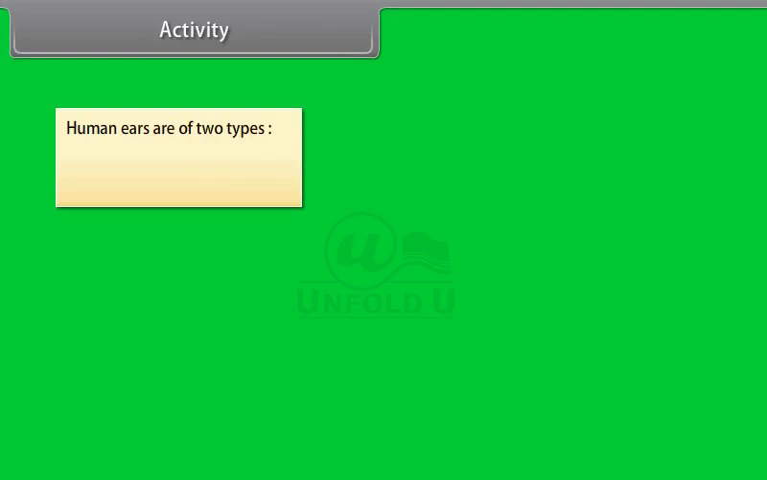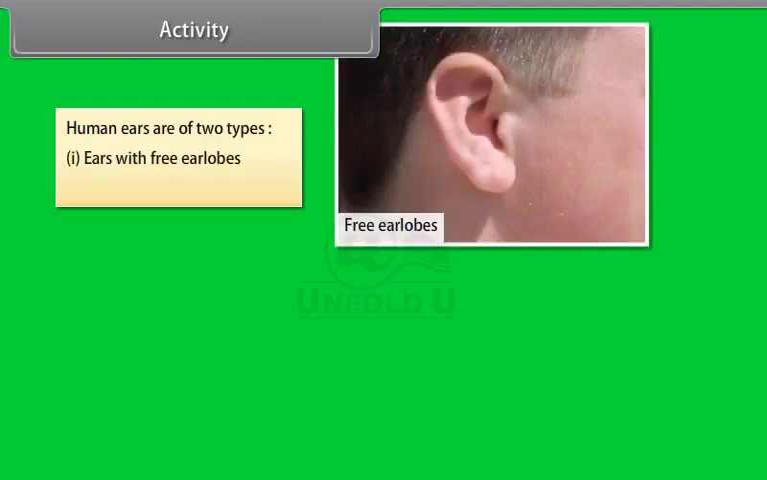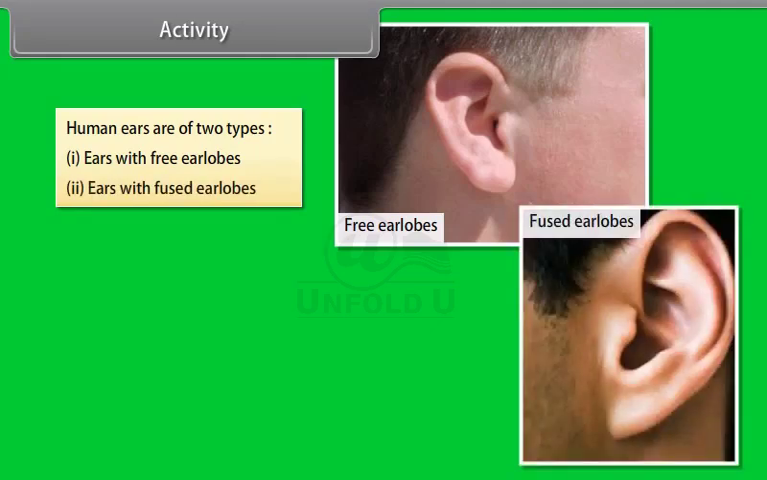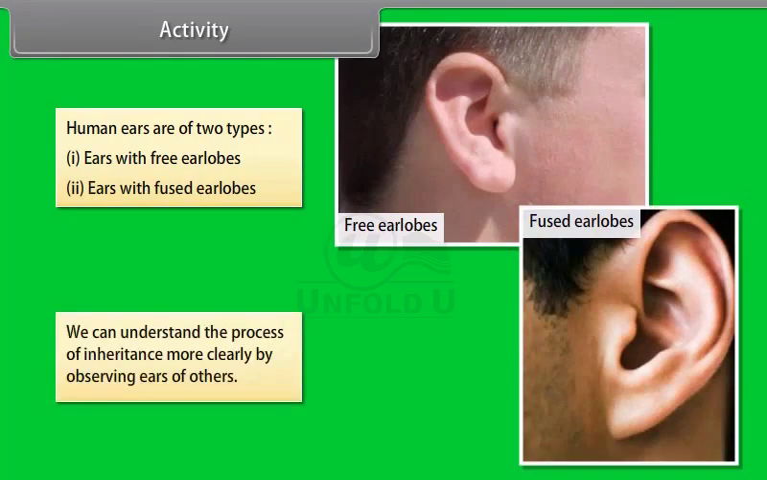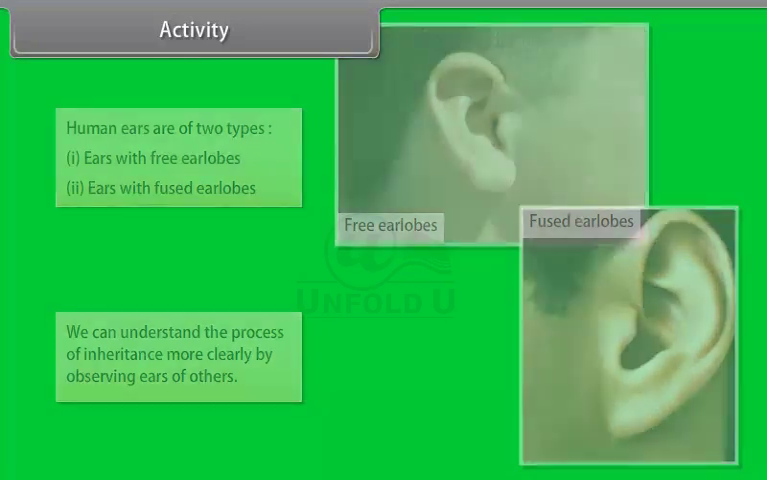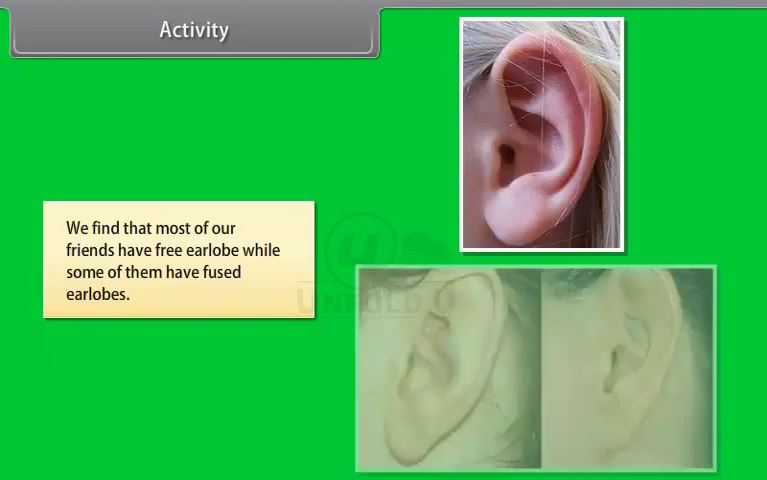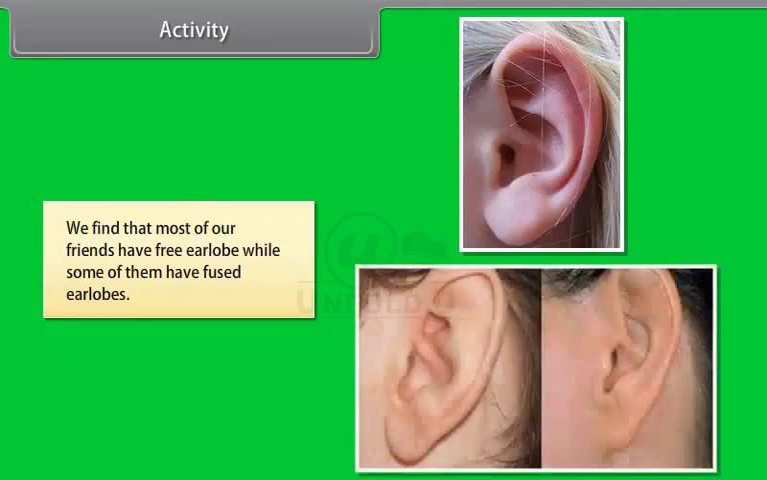Activity. Human ears are of two types: ears with free earlobes and ears with fused earlobes. We can understand the process of inheritance more clearly by observing the ears of all the students in the classroom. We find that most of our friends have free earlobes, while some of them have fused earlobes. Rules for the inheritance of traits.